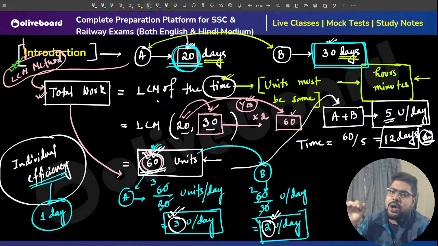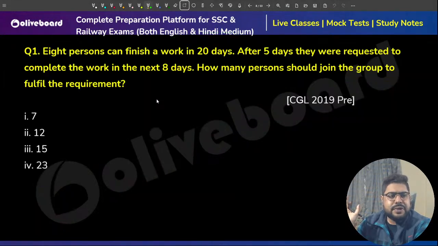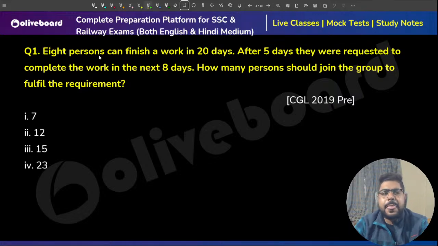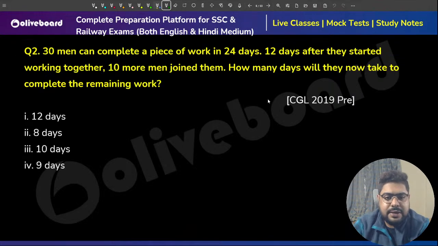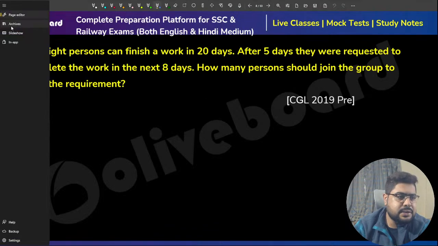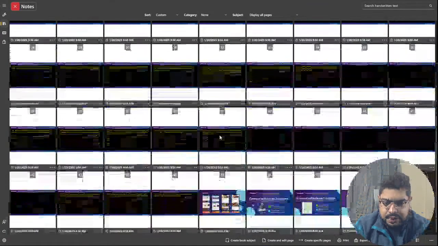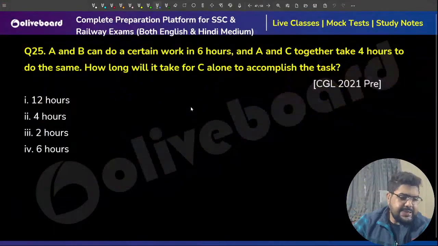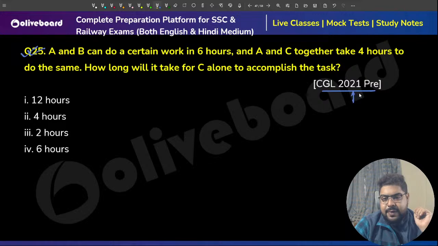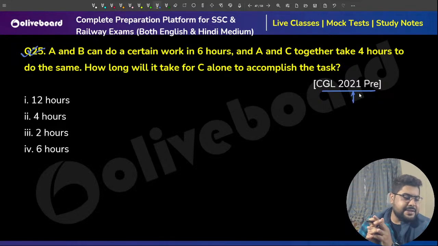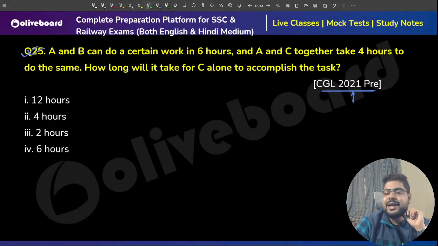Now let's solve a couple of questions so that we get a better idea. I have taken one question for you. Sorry, not this one, one second. Yes, this particular question, let's do. A very simple question asked in CGL 21 pre. Let us see what they're asking.